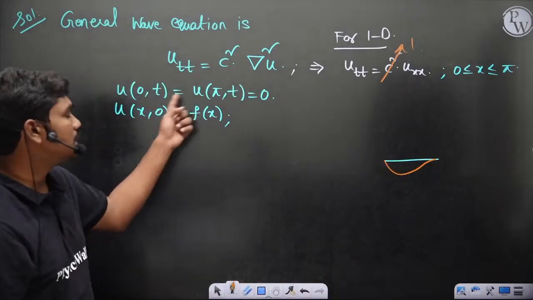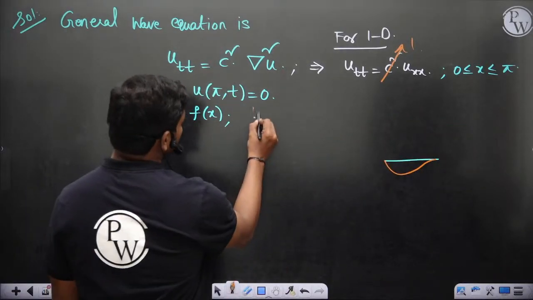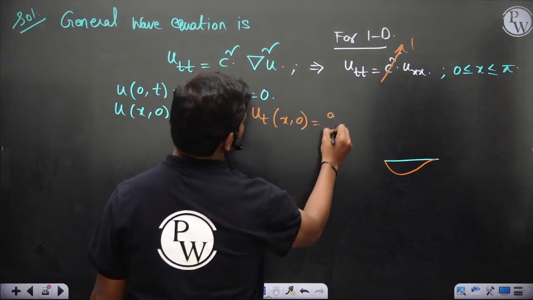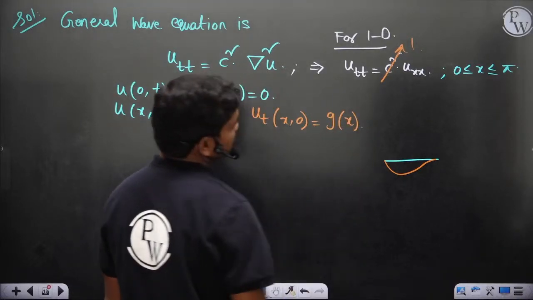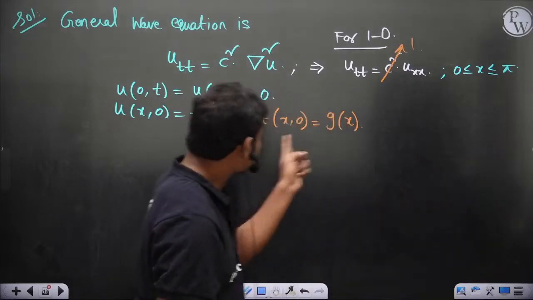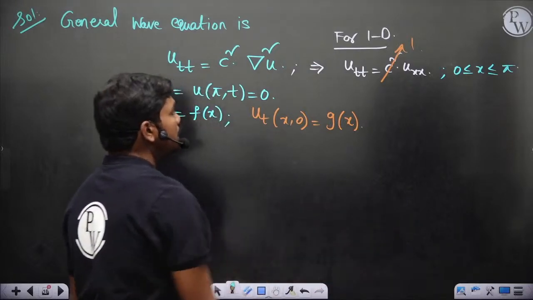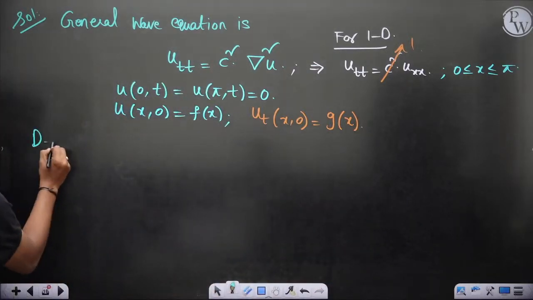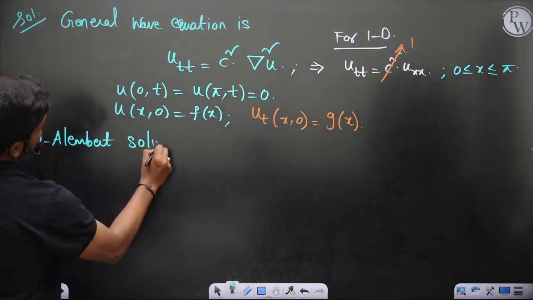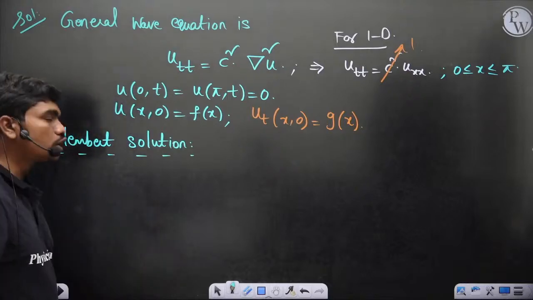So that's given by this function, if you start from x equal to 0 towards the x axis, and then the initial velocity u_t of x comma 0 is, let's say, some g of x, for example, so that the velocity is different at different locations of x. If this is the case, then the solution, we have something called the D'Alembert solution, which is not the general solution, but this can be obtained from the method of characteristics.